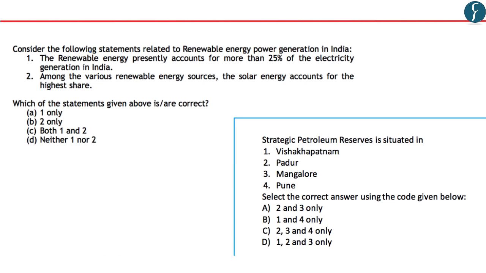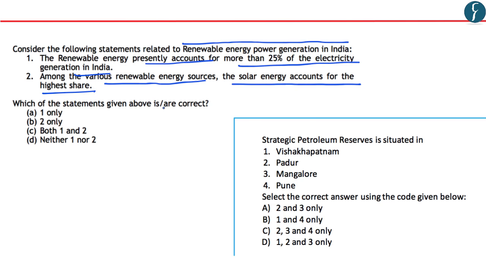It says, consider the following statements relating to renewable energy power generation in India. First, renewable energy presently accounts for more than 25% of the electricity generation in India. Second, among the various renewable energy sources, solar energy accounts for the highest share.